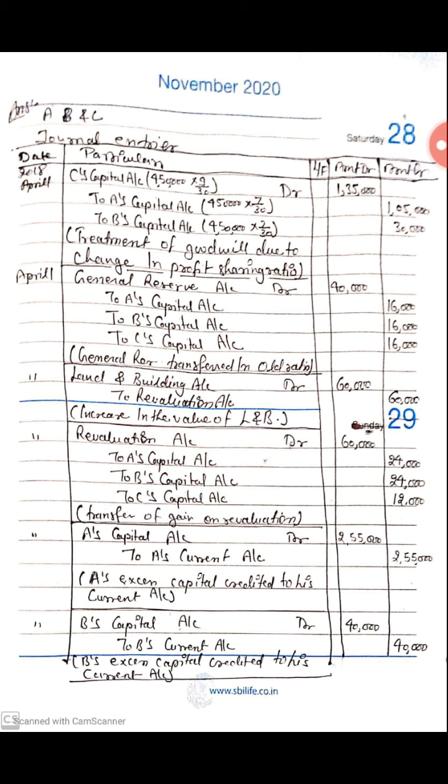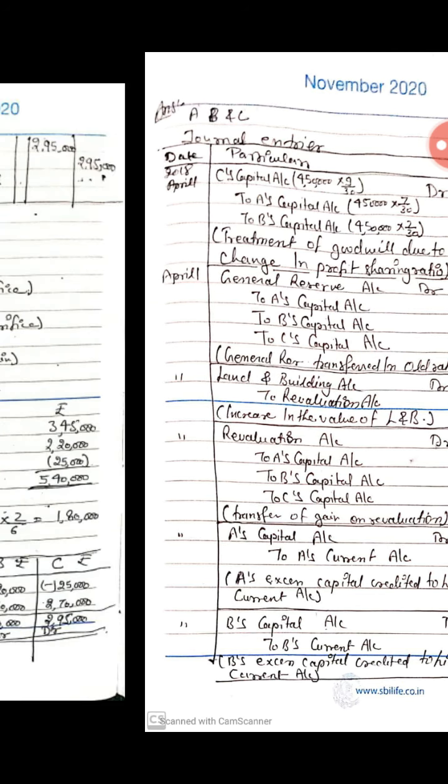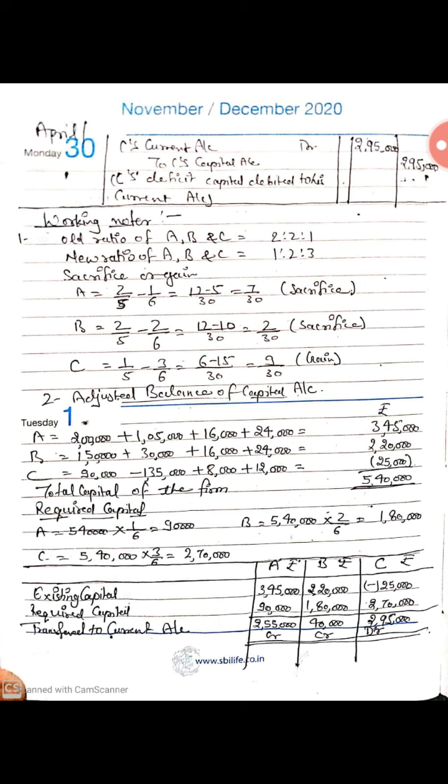Next entry will be A's excess capital credited to his current account. So entry will be A's capital account debit to A's current account 2,55,000. Next entry, B's excess capital credited to his current account. So entry will be B's capital account debit to B's current account 40,000. Now next entry, for C's deficit capital debited to his current account. So C's current account debit to C's capital account 2,95,000.